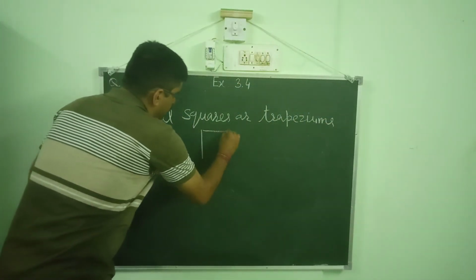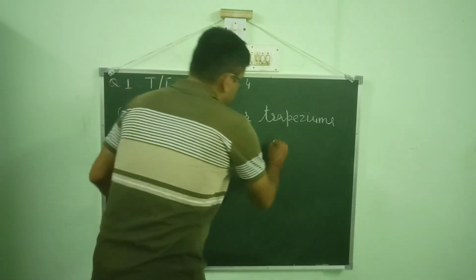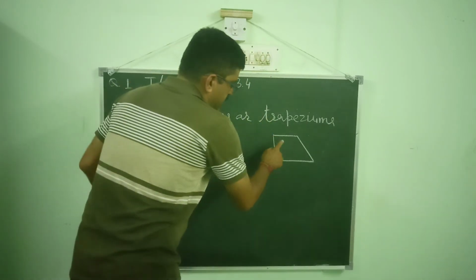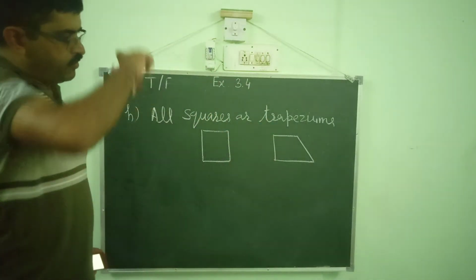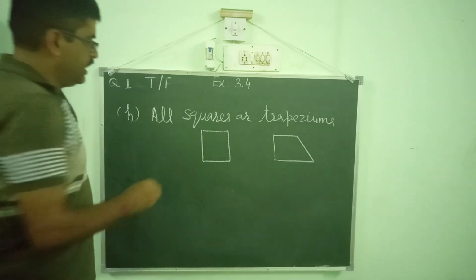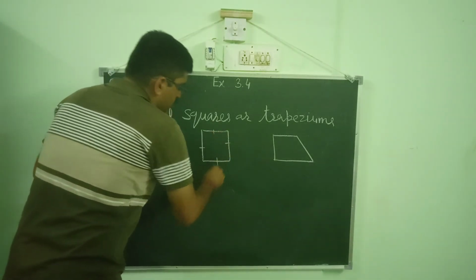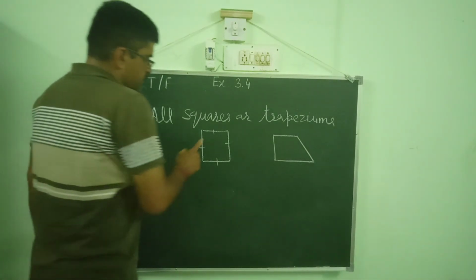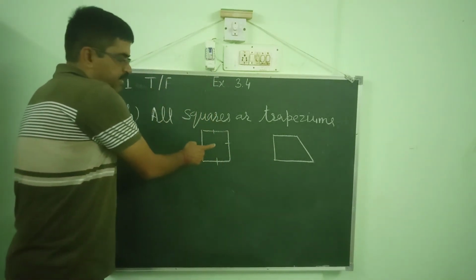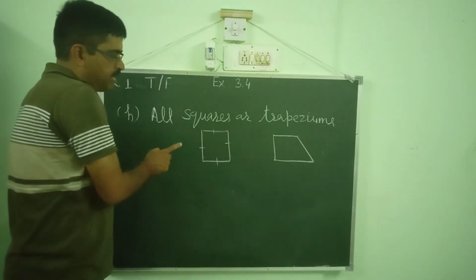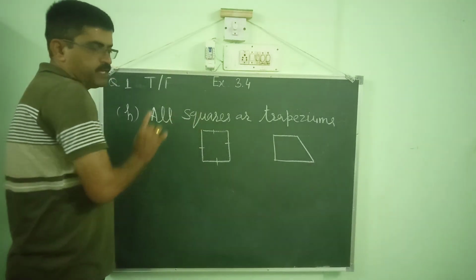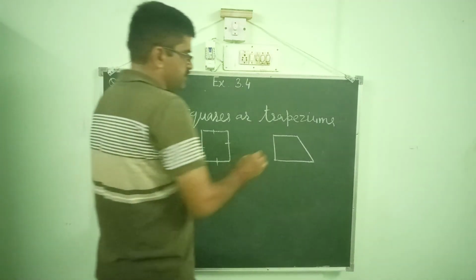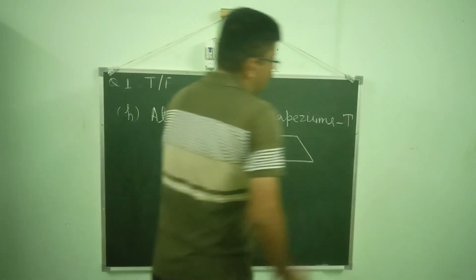Now look at a square, and this is a trapezium because a trapezium has at least one pair of sides parallel, and a square has both pairs of sides parallel to each other, so it also has the characteristic of a trapezium. A square has the property of a trapezium, so we can say that all squares are trapeziums. So this is also a true statement.